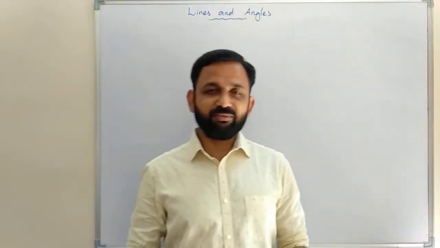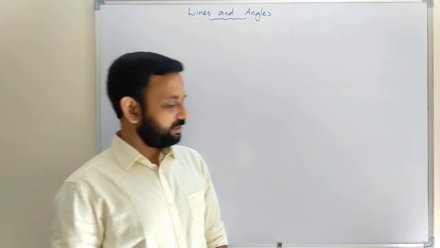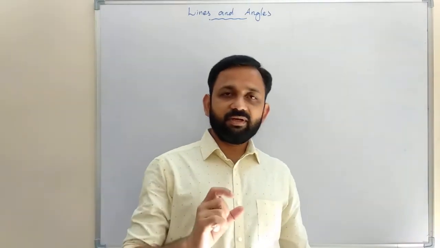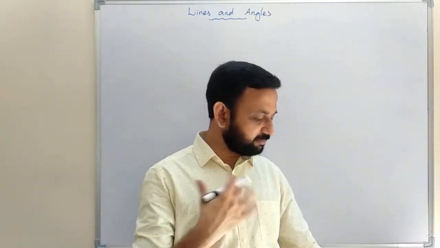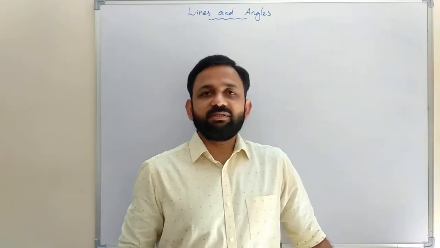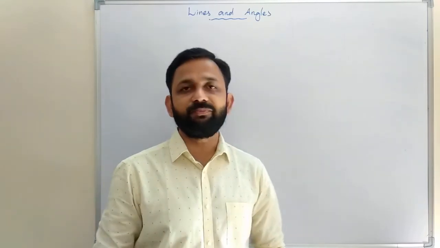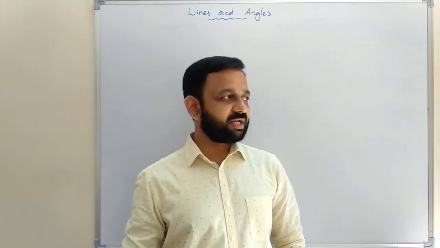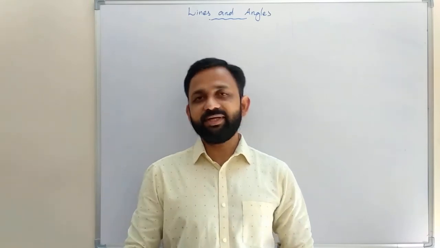Today we will continue chapter 6, lines and angles. First we will learn some axioms, then we will learn some theorems. Then by using these axioms and theorems we will do exercise 6.2. In the previous class we have done some axioms and some theorems also.